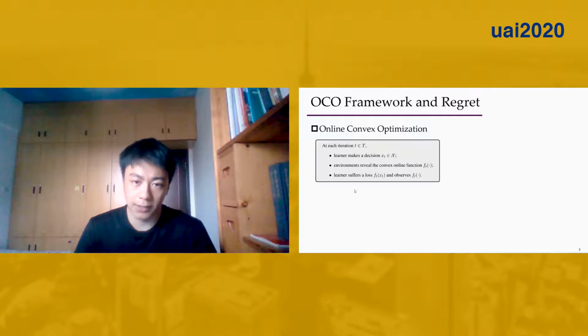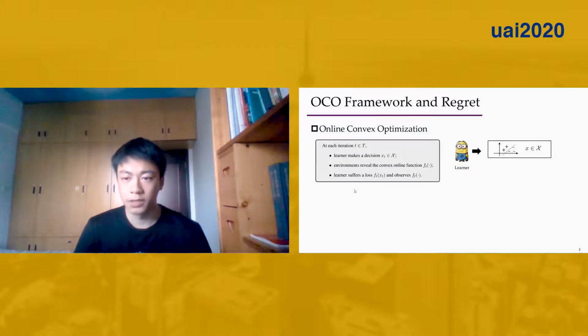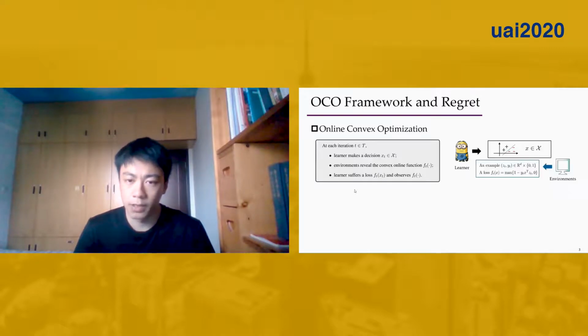In this paper, we consider the framework of online convex optimization. In the OCO framework, there is a learner making a decision from a convex set in each iteration. Then a convex function is revealed by the environment, and the learner suffers an instantaneous loss. The learner's goal is to suffer as little loss as possible.